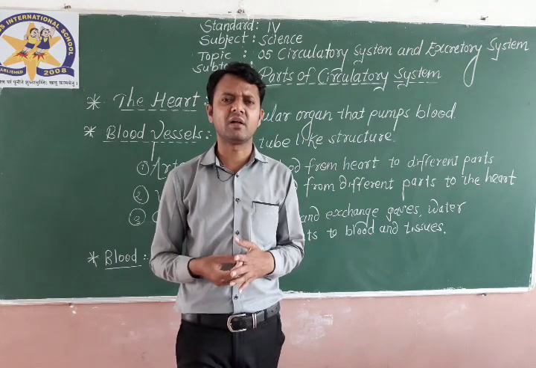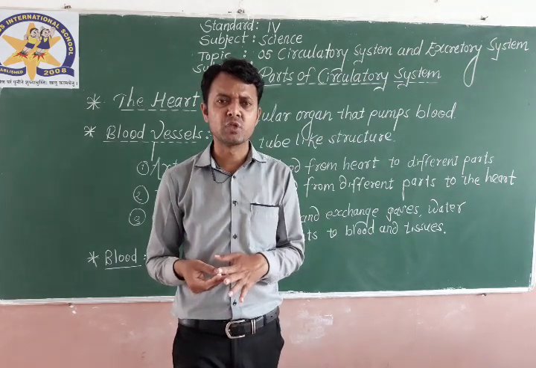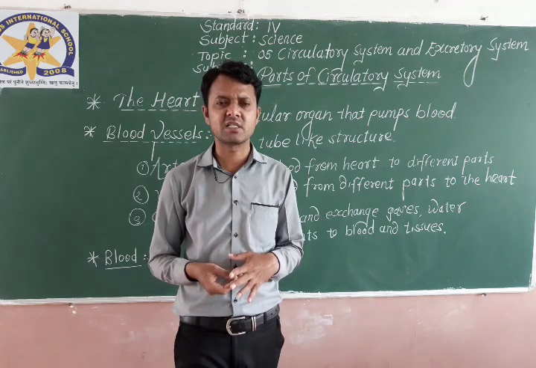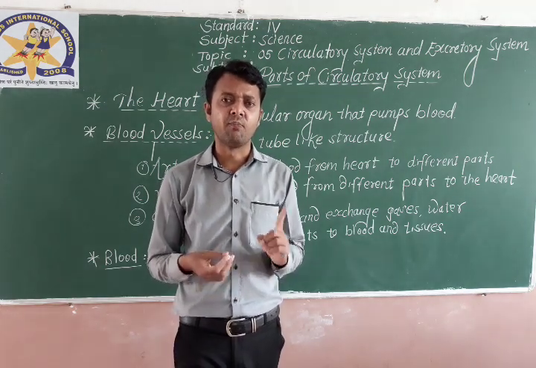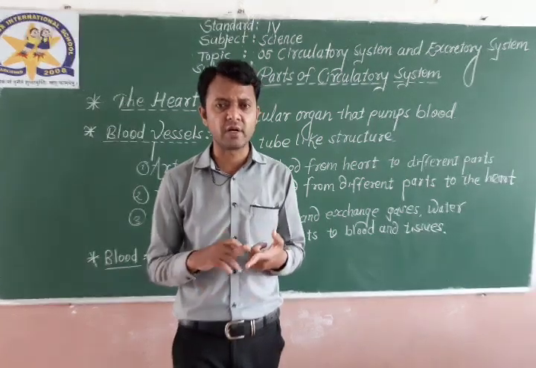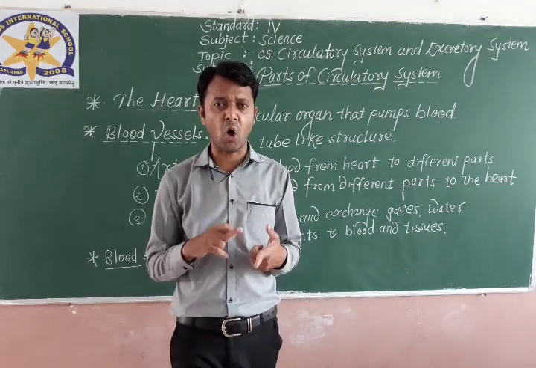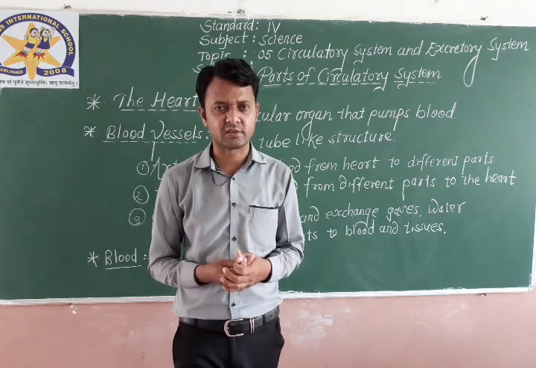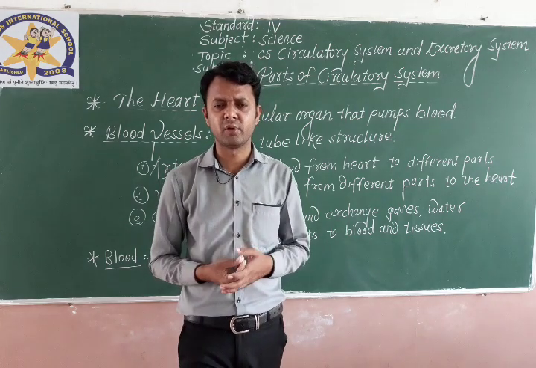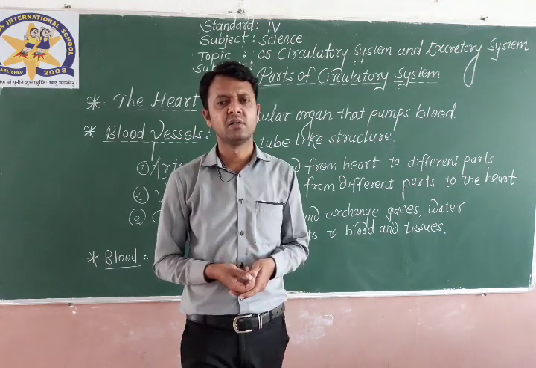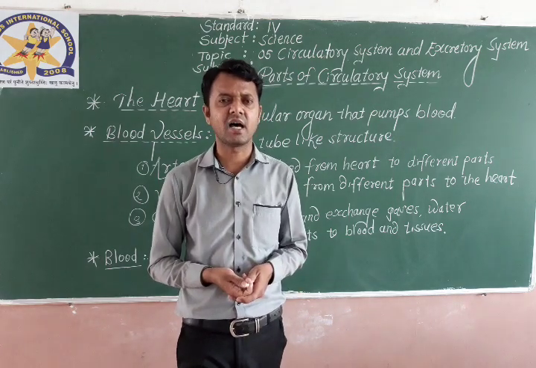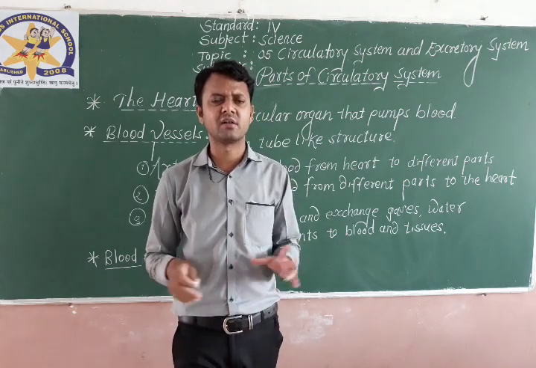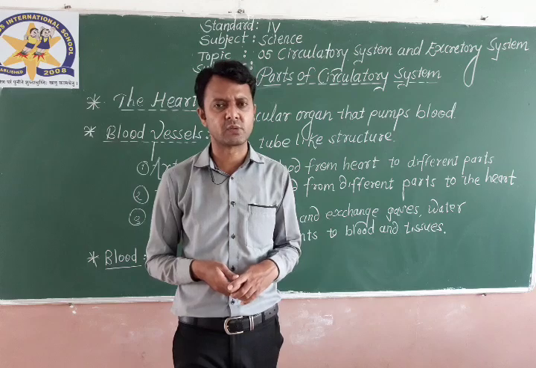Okay, blood is nothing but the red colored fluid which circulates in our body with the help of blood vessels, pumped by the heart. Blood also transports the important nutrients, vitamins, oxygen and minerals from the food we eat. Okay, that is what blood is all about, you all know. So these are the parts of the circulatory system which we have studied today. Hope you all are very clear with all the concepts which we have discussed today.